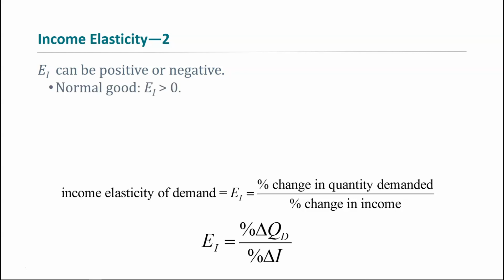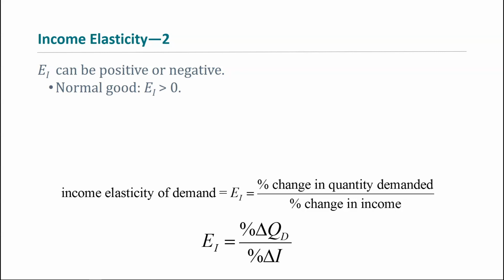For a normal good, it will be positive. Normal goods, remember, are things like steak dinners, that when you get a raise, you'll consume more of it. If you, say, lose your job or lose some income, you'll consume less of it. So, in other words, your quantity demanded and your income move in the same direction for a normal good.